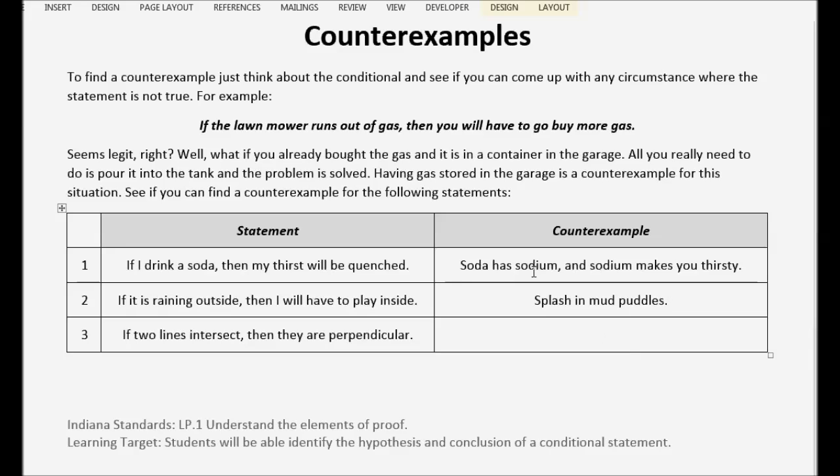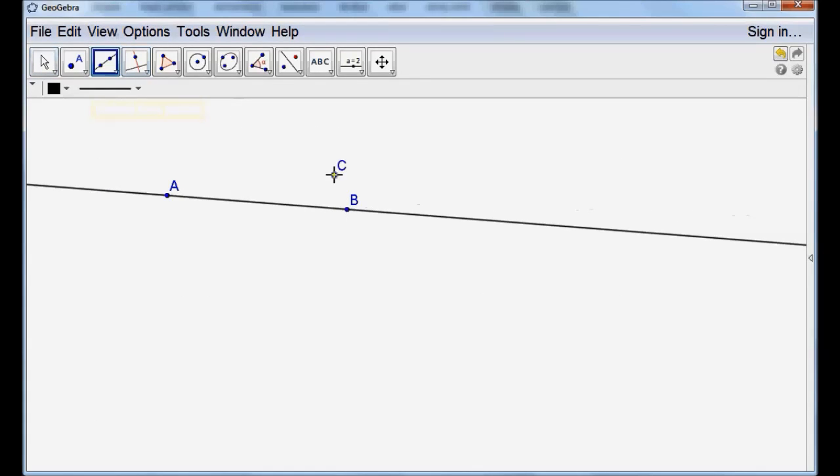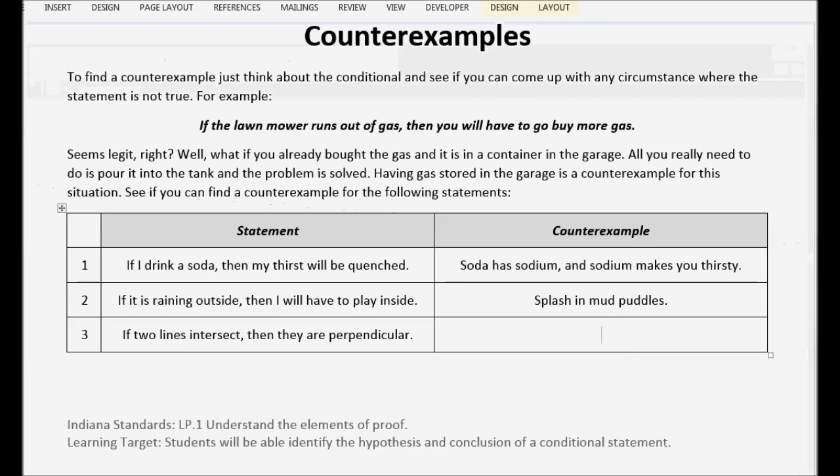If two lines intersect, then they are perpendicular. Can we think of any two lines that intersect that aren't perpendicular? Well, this is pretty easy, right? If I just fire up GeoGebra and I draw two lines any old way, just like this, well, those lines are not perpendicular, are they?